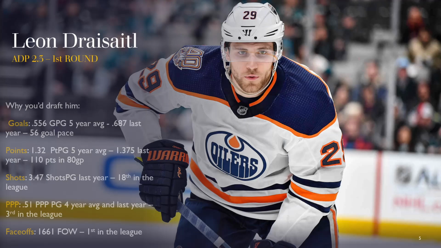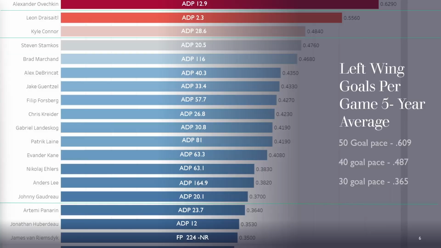Typically, I would prefer to go with McDavid number 1, but with Leon Draisaitl, the other thing to mention is dual position eligibility. So he's a center and left wing, and that may make the difference because there's not much of a difference between those 3 elite players. Just something to keep in mind as you go through your draft. That positional flexibility could come in handy later on.